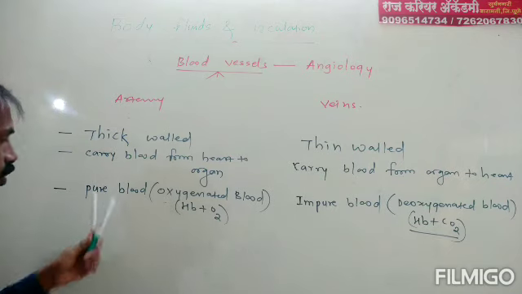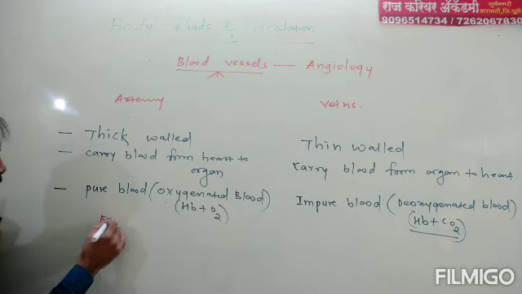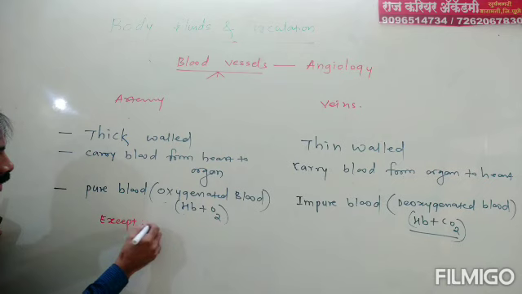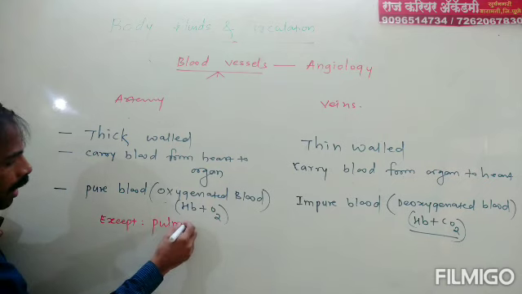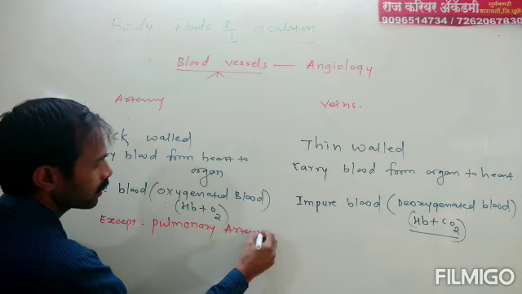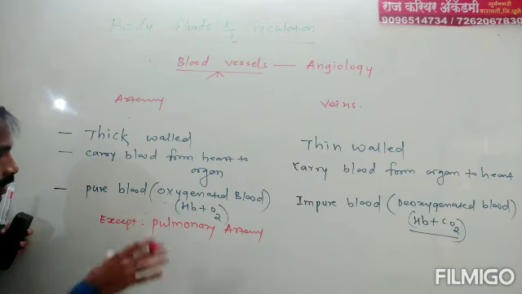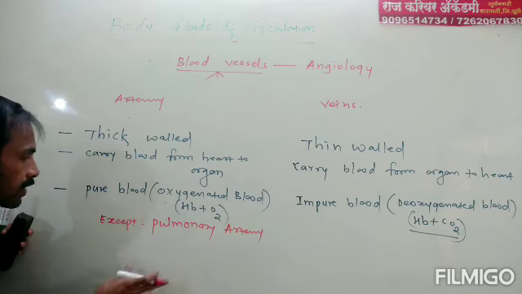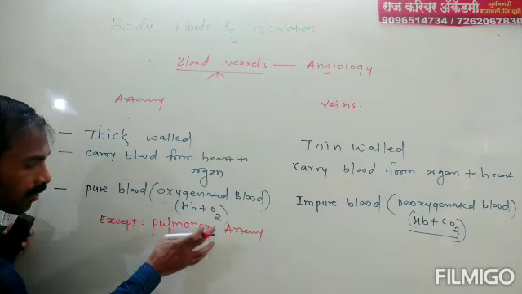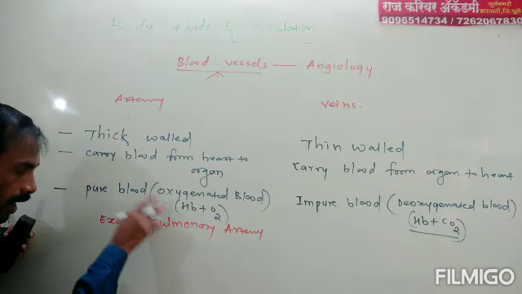Artery carries pure blood, but there is one exception: pulmonary artery, which carries impure blood. All other arteries carry pure blood except pulmonary artery. This is the only exceptional case in artery.